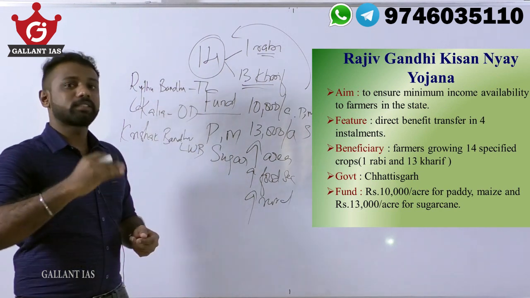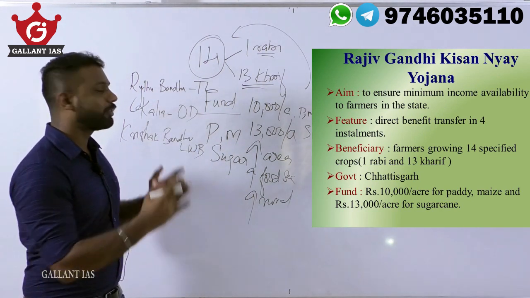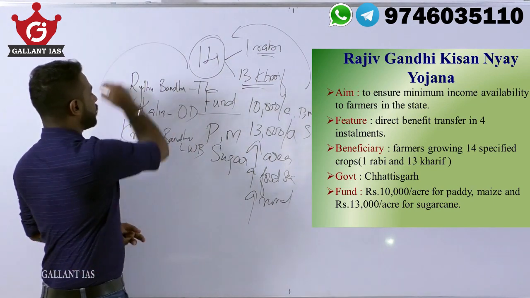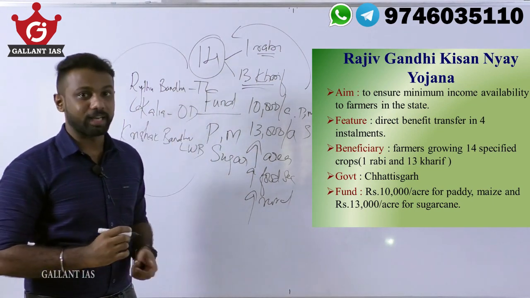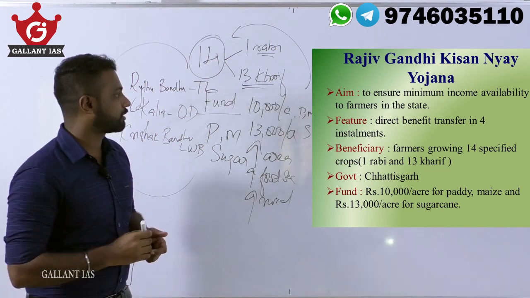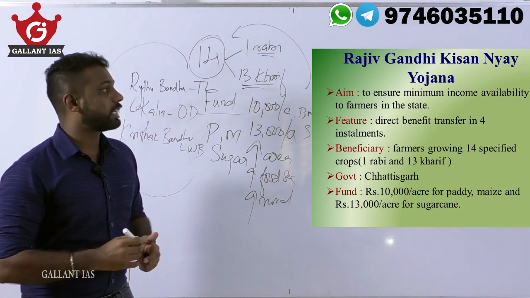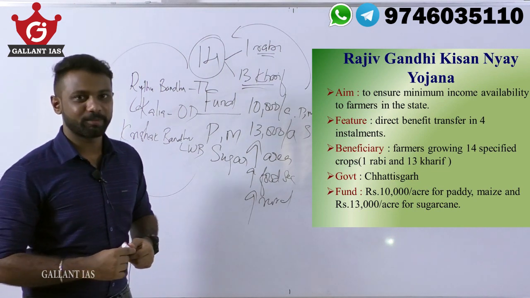So these are the schemes in other parts of our country with almost similar objective, that is giving income support to the farmers. So please note down these schemes too, because they can also be asked in the coming preliminary examinations, right? So these are the most important points you have to know regarding Rajiv Gandhi Kisan Nyaya Yojana.